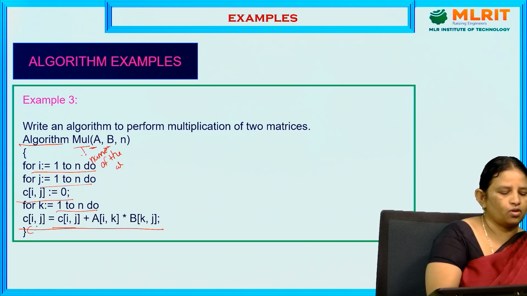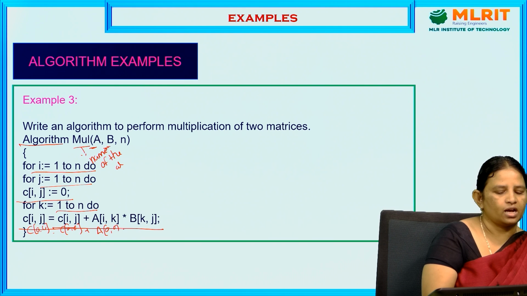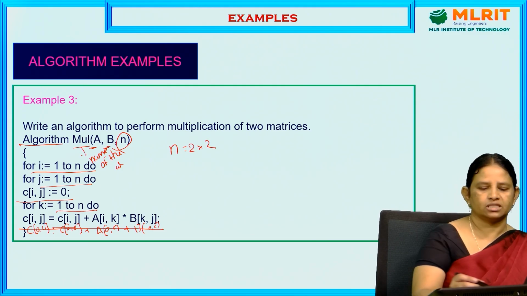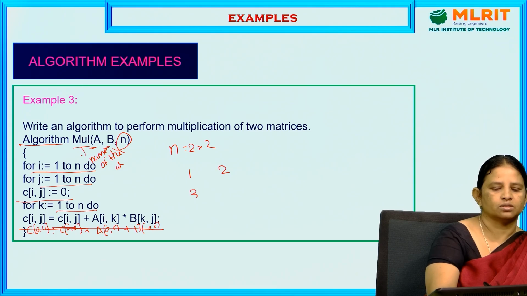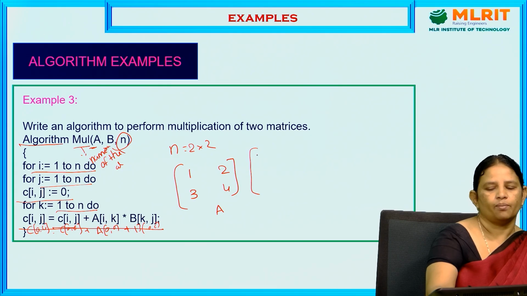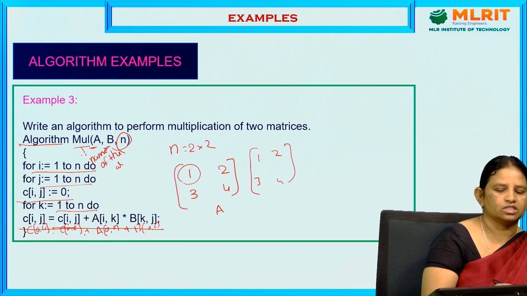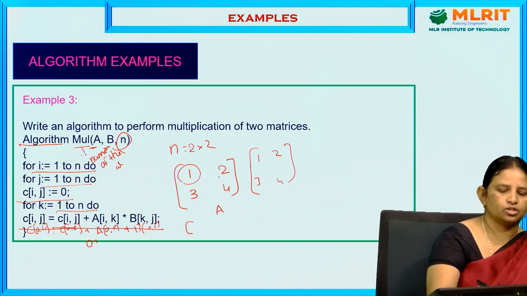Suppose you want to calculate C of 0, 0. C of 0, 0 equal to C of 0, 0 plus A of 0, 0 times B of 0, 0. We are going to take the values from n values. N is nothing but the number of rows and the number of columns. N equal to 2 means there are 2 rows and 2 columns. Matrix A consists of 2 rows and 2 columns, and matrix B also consists of 2 rows and 2 columns. The initial value of C of 0, 0 is 0 plus A of 0, 0, which means the first element.